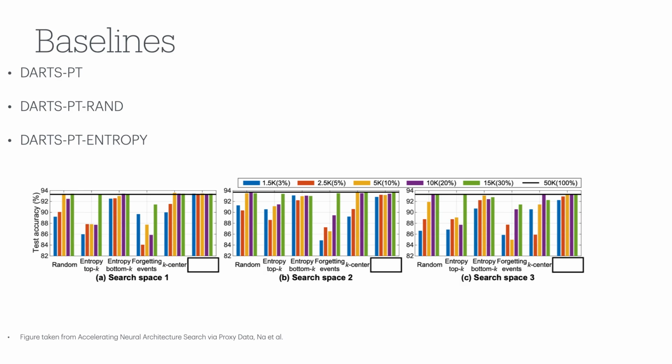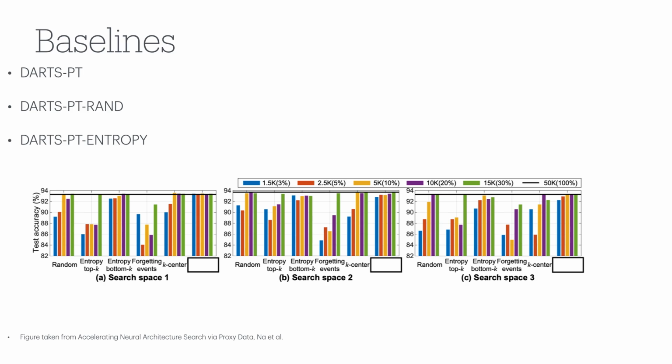We briefly go over the baselines that we used. First one is DARTS PT, the original paper. Second approach is DARTS PT RAND, where we take just 10% of the training data and train the DARTS PT model.